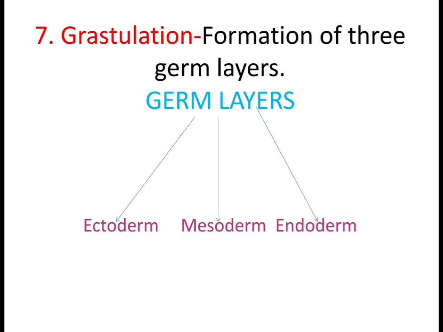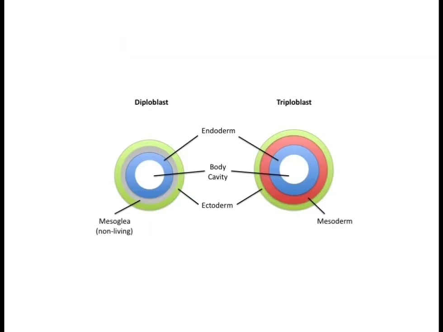What is a germ layer? During embryonic development, the first 3-layered cell is known as the germ layer. Is it clear? The primary 3-layered cell is known as the germ layer, and these 3 layers are called ectoderm, mesoderm, and endoderm. The ectoderm is the outer layer, the mesoderm is the middle layer, and the endoderm is the inner layer. Let us see the figure.